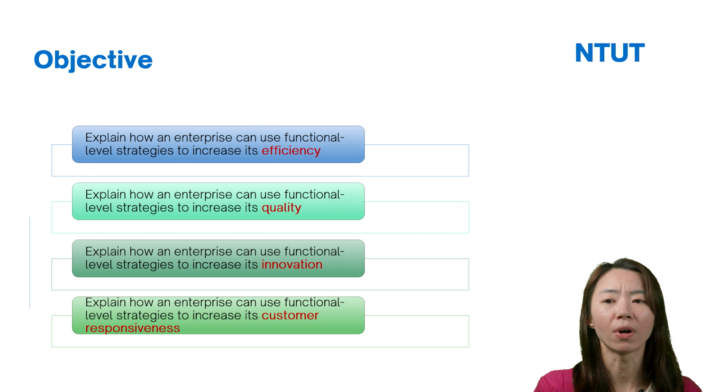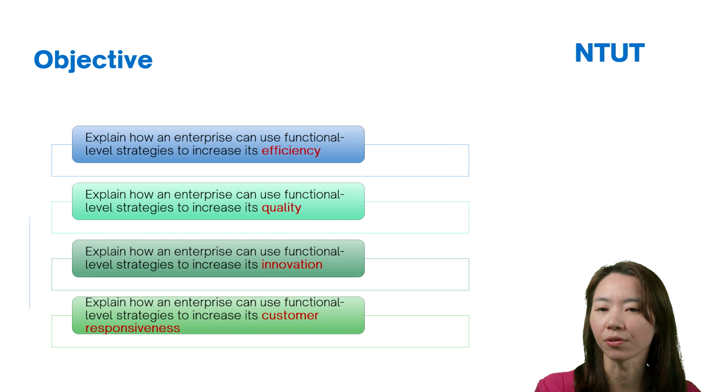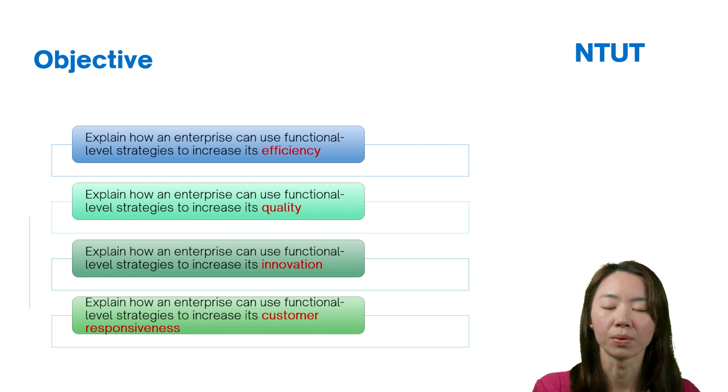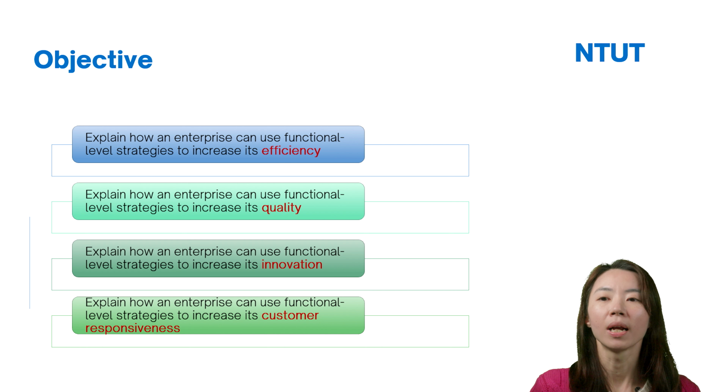So this is the functional level strategy: how R&D, marketing, production, and human resource management help firms increase efficiency, quality, innovation, and customer responsiveness. This is our objective.